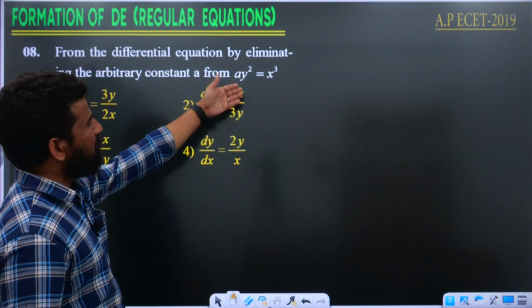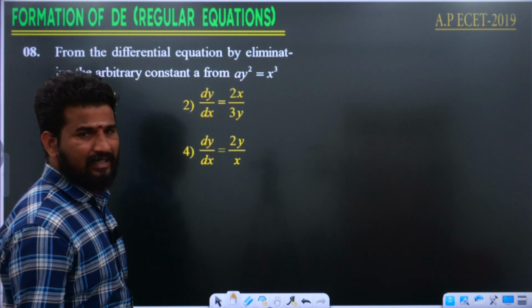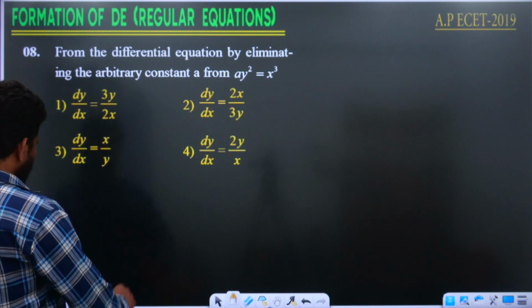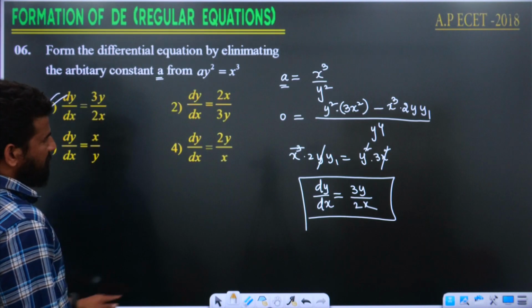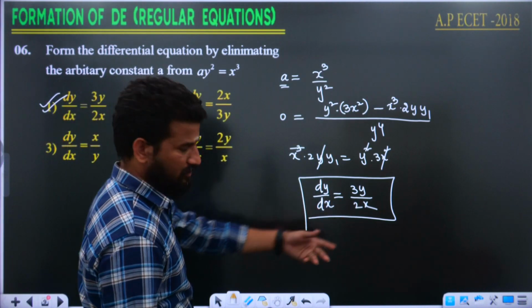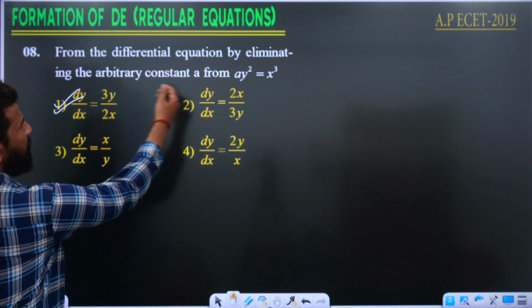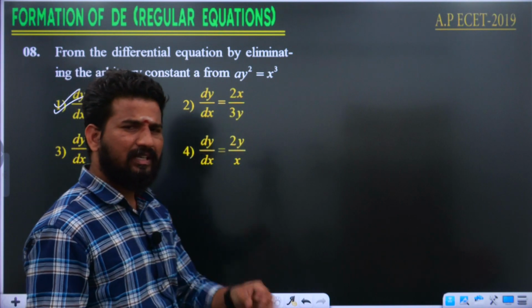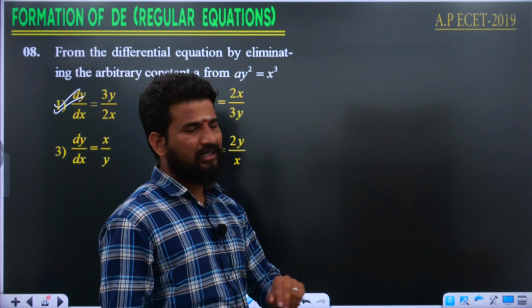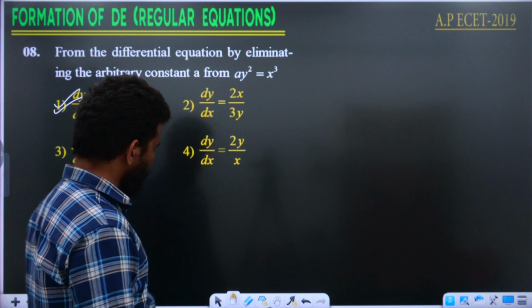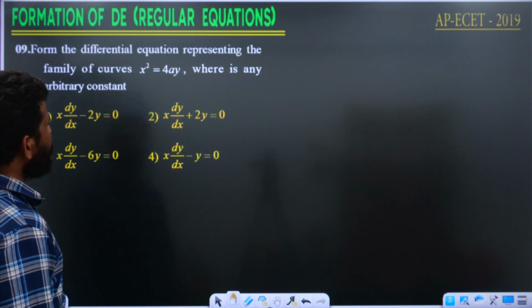So ay square is equal to x cube. Just now we derived this, right? dy by dx is equal to 3y by 2x. Just now we solved this question. So our answer will be 3y by 2x. Same question. You can look at the question. The question is the same. Repeated again in AP ECET 2019. Right. Look at the next question then.